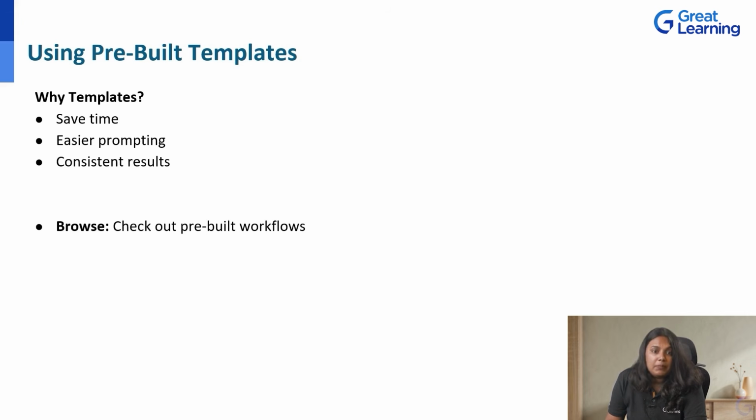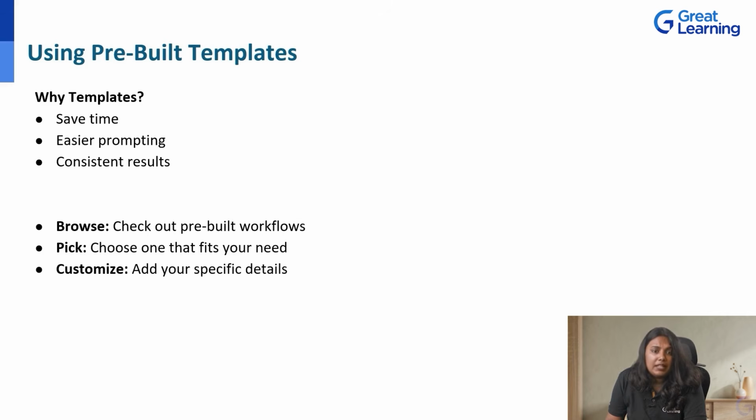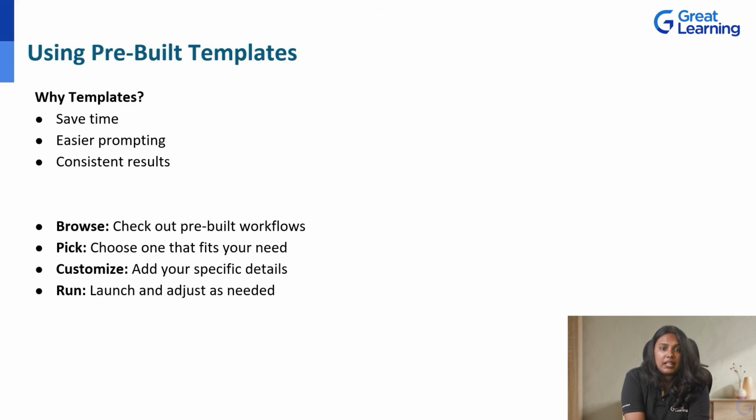Step 1. Browse. Check out pre-built workflows in the template section. Step 2. Choose. Choose one that fits your needs from categories like marketing, management, data science, or IT. Step 3. Customize. Add your specific details to personalize the template for your situation. Step 4. Run. Launch the task and adjust as needed based on results.